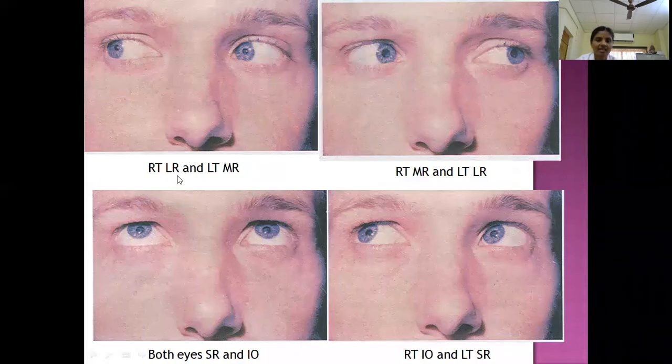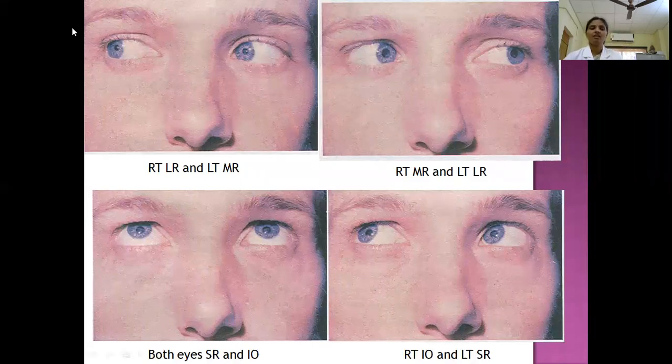See the right eye. The eye is laterally rotated. So what is this? Lateral rectus muscle. Whereas on the left side, medial rectus. Here one thing you have to know, a single muscle can't work. No muscle works alone. So by the association of the muscles, we can move our eyes. So these are the conjugate movements.